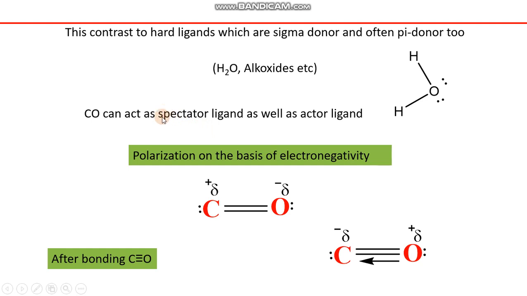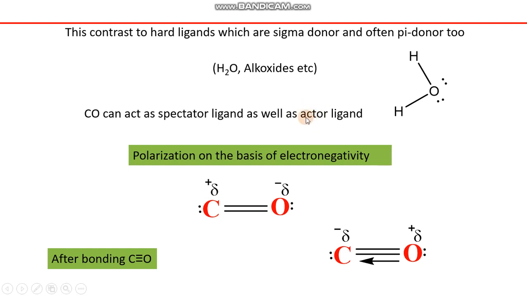For example, if a ligand is present in the reactants, it is present in the intermediates, and it is present in the final product, such ligands are called spectator ligands in general. And those ligands where reactivity revolves around the nature of the ligand, or where the ligand does not remain unchanged in all the species we discussed for spectator ligands, are called actor ligands.